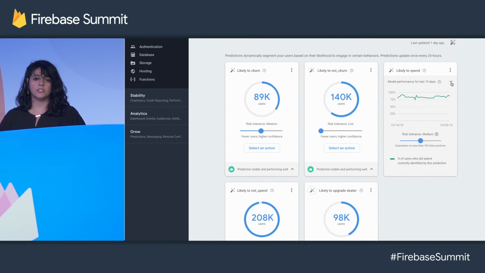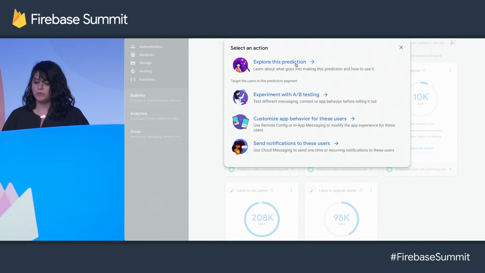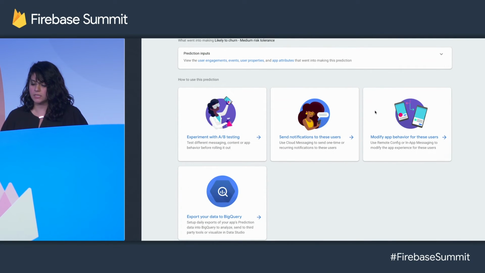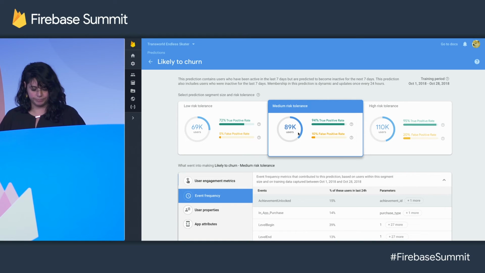This evaluation is based on historical data. We take a chunk of your historical data, we call it holdout data, and after we're done training the model, we test. Since we know what the result is already, we can actually give the prediction a score on how well it's doing. And then we can use it in any number of applications. But I wanted to quickly show you the brand new details page, which helps you understand the different risk profiles, see how you can integrate predictions within the rest of Firebase, and look at what events contributed to this particular prediction.